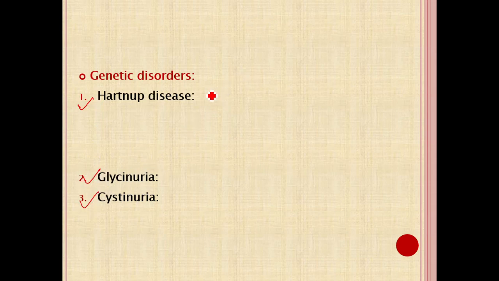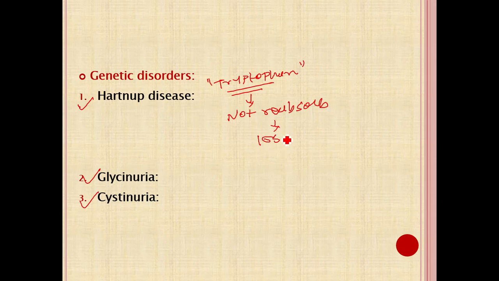In that case, what happens is that the transport protein is impaired by the mutation. Like in the case of Hartnup disease, the transporter for tryptophan is affected. So tryptophan is not reabsorbed. So it is lost in urine. So less NAD is formed.